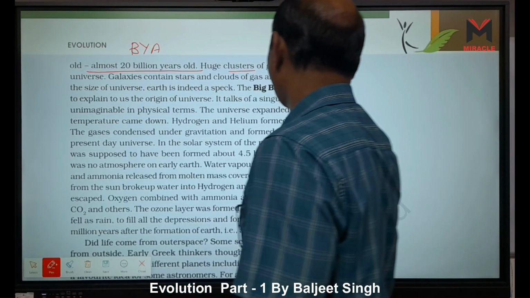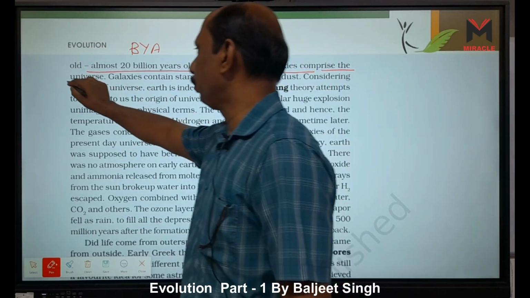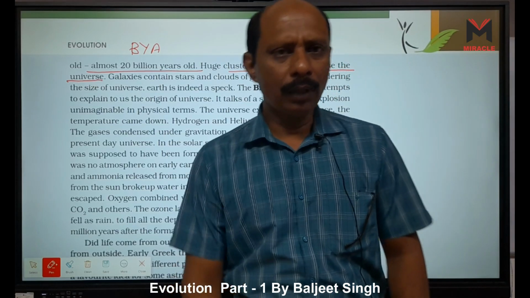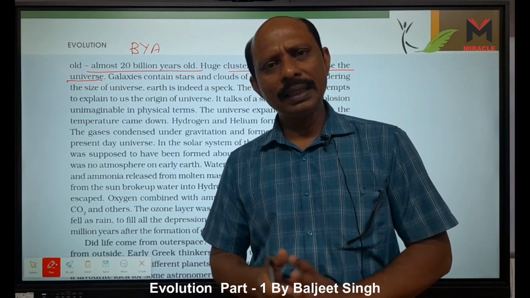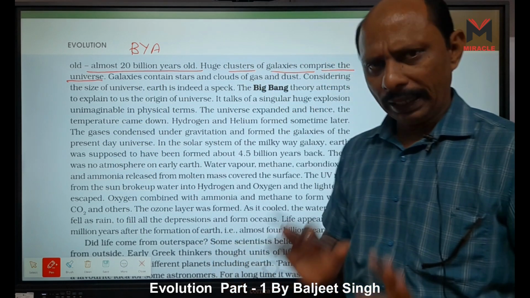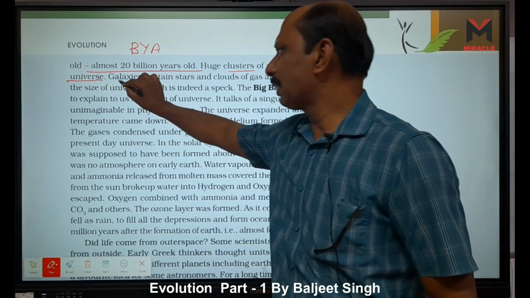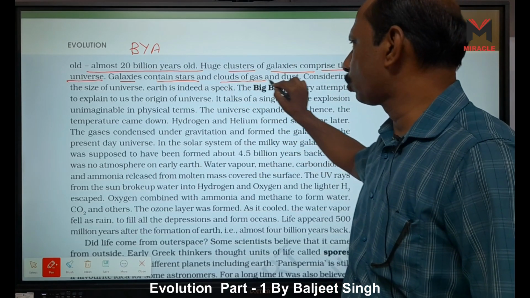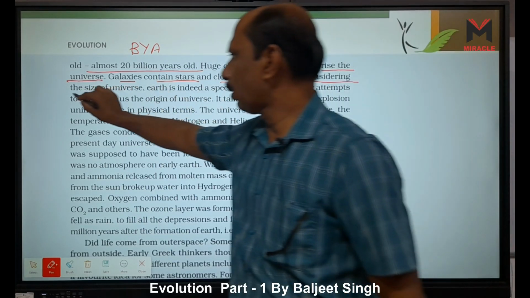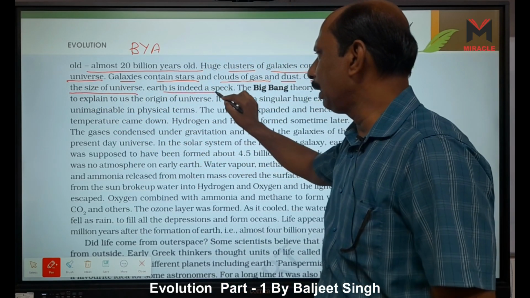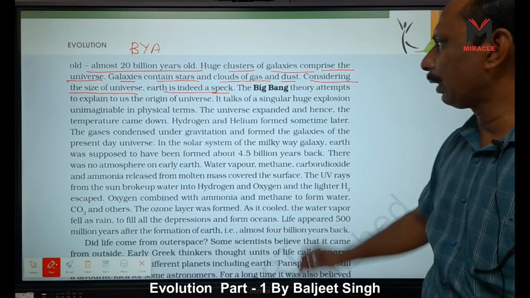Huge clusters of galaxies comprise the universe. And how many galaxies are there? We have no actual idea. Galaxies contain stars and clouds of gases and dust. Considering the size of the universe, Earth is indeed a speck, a very small particle.